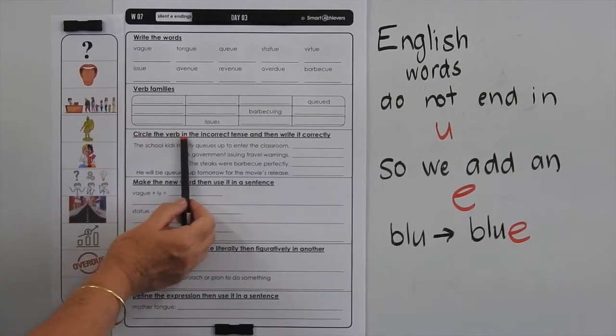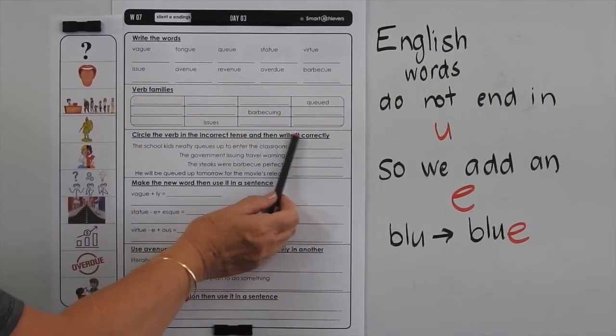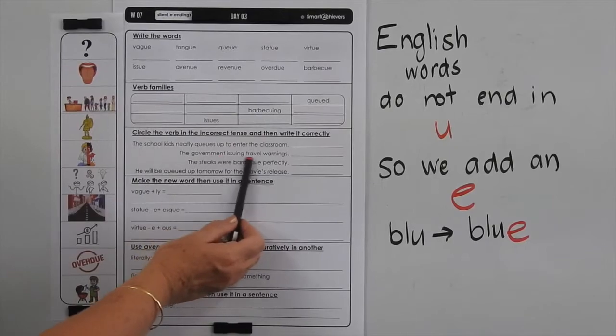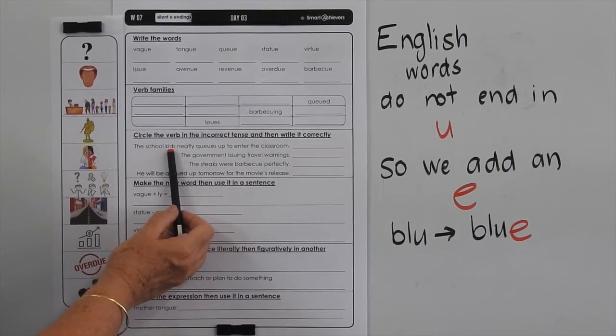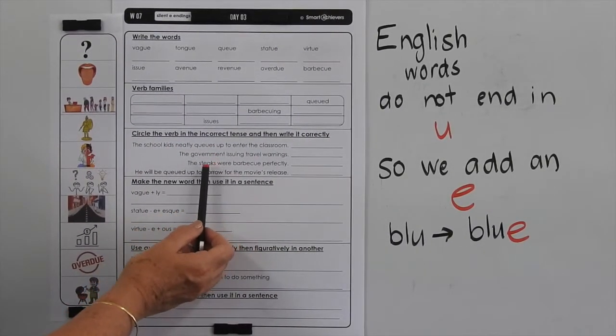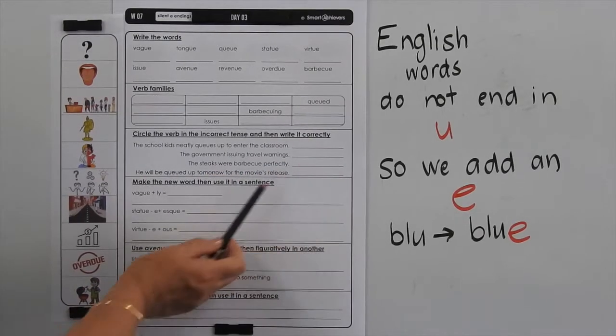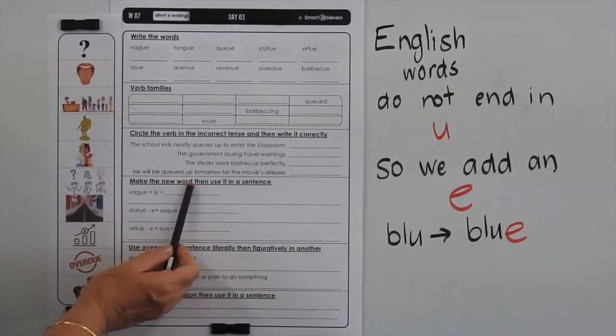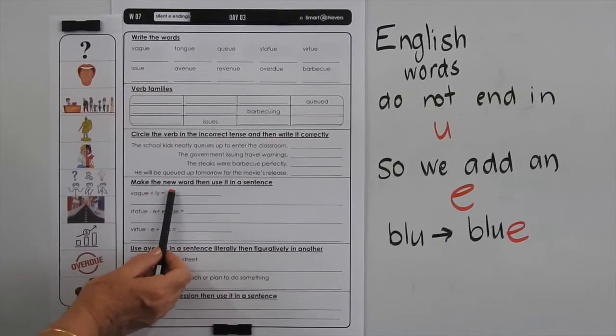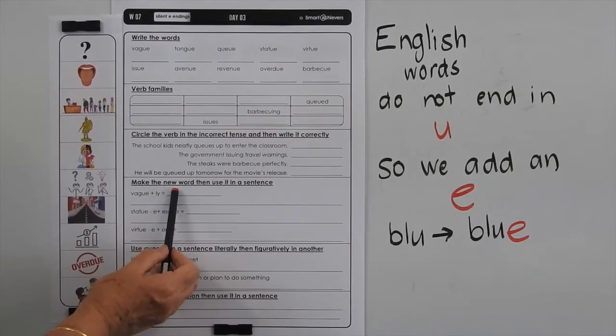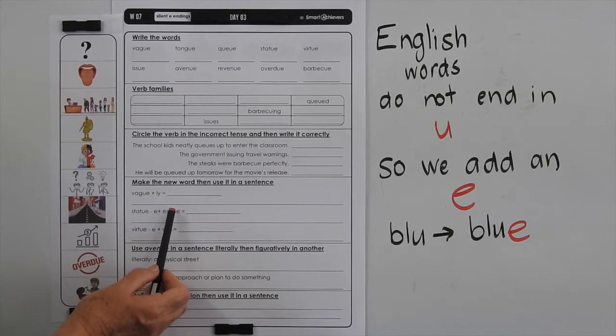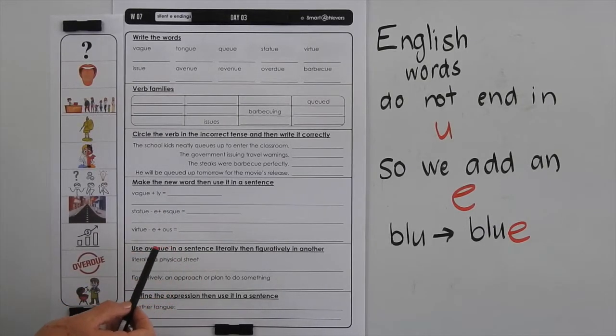So down here you have to circle the verb in the incorrect tense and then write it correctly. So read each of those sentences, work out which verb is incorrect, and then change its tense to write it correctly there. Make the new word, then use it in a sentence. So we've given you the hints here. You just have to follow the prompts. Work out the structure of the word before you write the sentence too.